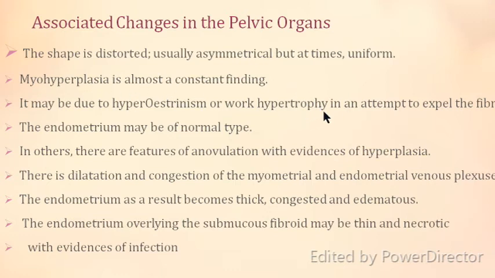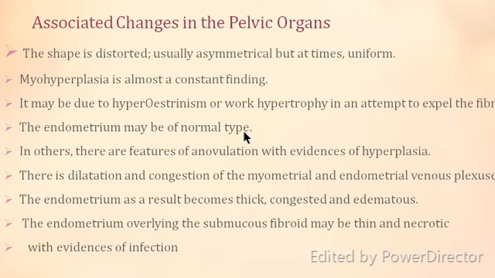The uterus tries to expel anything and everything which is there. Maybe it's blood, maybe it's fetus, and maybe it's fibroid. So it tries to expel it out, and therefore work hypertrophy in an attempt to expel it may be a cause of myohyperplasia of the uterine muscles, and maybe because there is lots of estrogen in it.